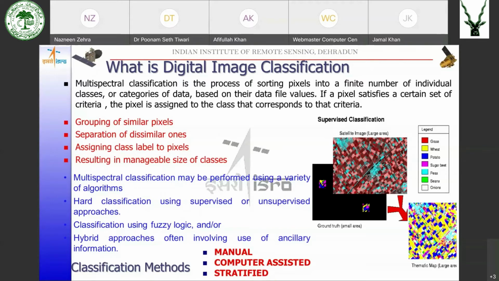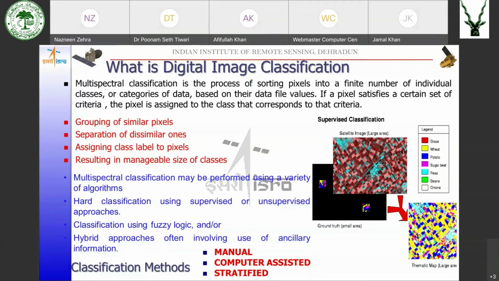Now, multispectral classification can be done using a variety of algorithms. We can either perform hard classification using supervised or unsupervised approaches. We can also do classification using fuzzy logic, or we can also apply hybrid approaches, fuzzy logic or machine learning also nowadays. So today's discussion would be based only on hard classification, that is supervised or unsupervised approaches.